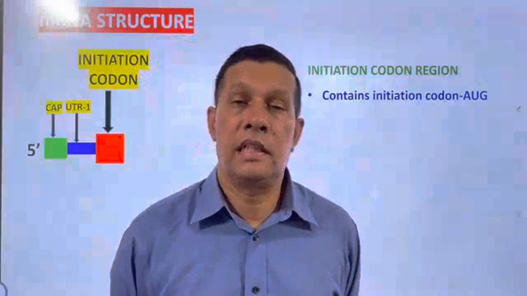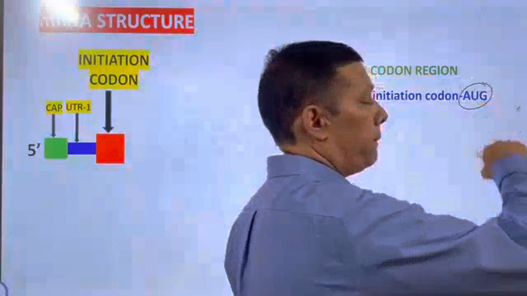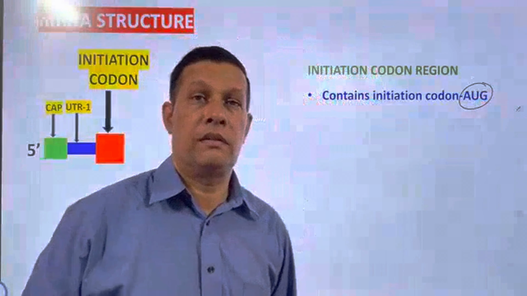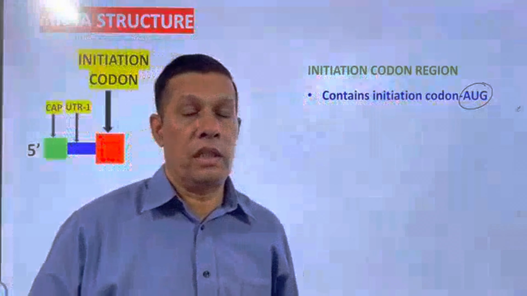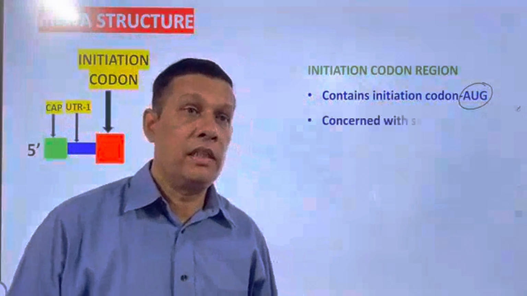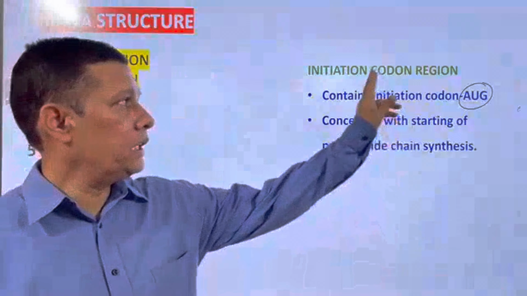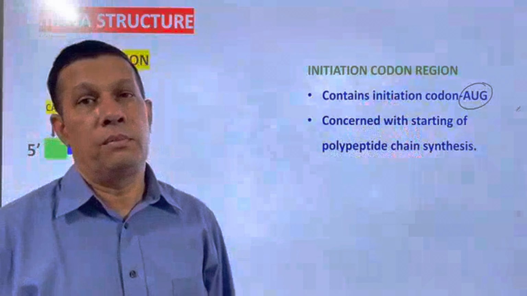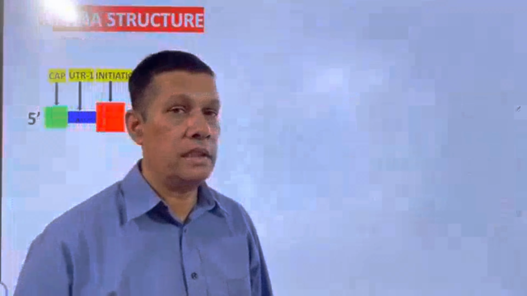What is that initiation codon? AUG. So the region which contains the initiation codon AUG is called the initiation codon region. Its role is the starting of polypeptide chain synthesis.